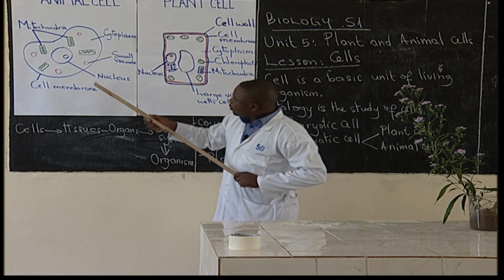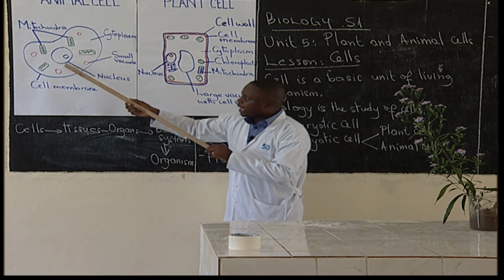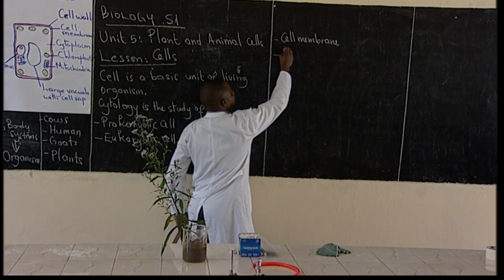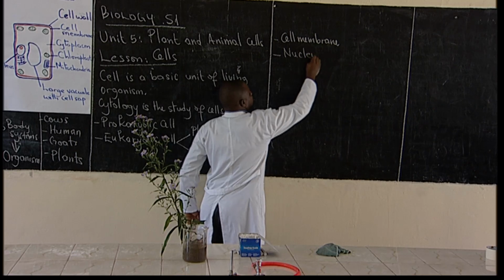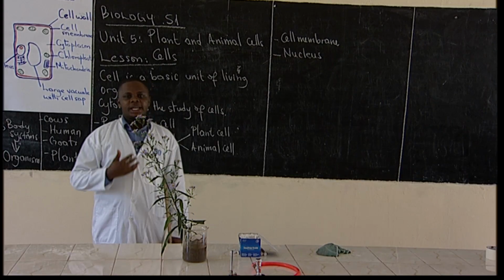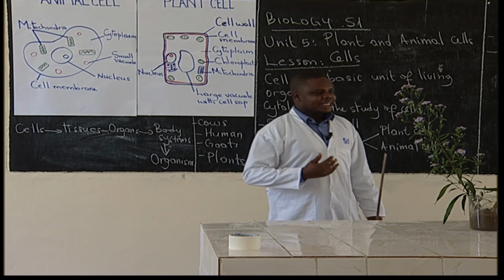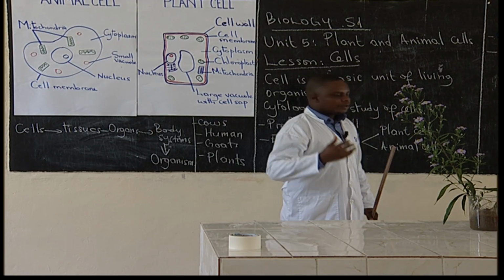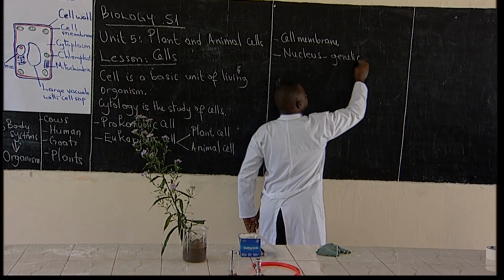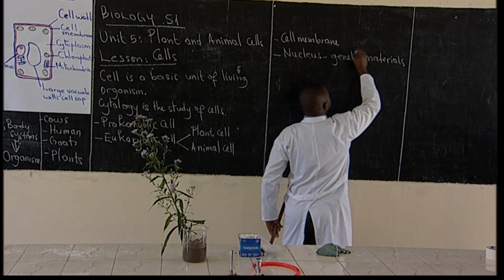Then from there, we also have what we call the nucleus. You see this middle part of the cell? It is called the nucleus. The nucleus is also important to the cell. How is it important? It contains genetic materials of the cell.